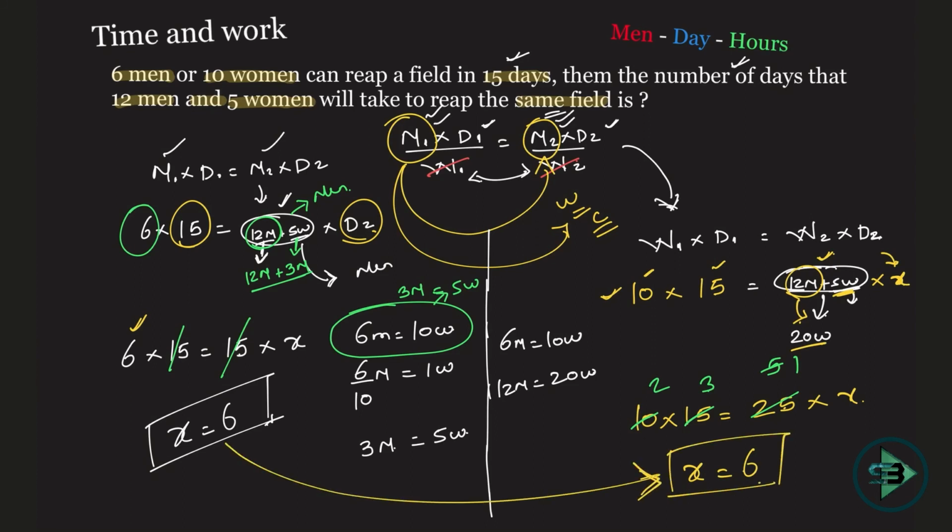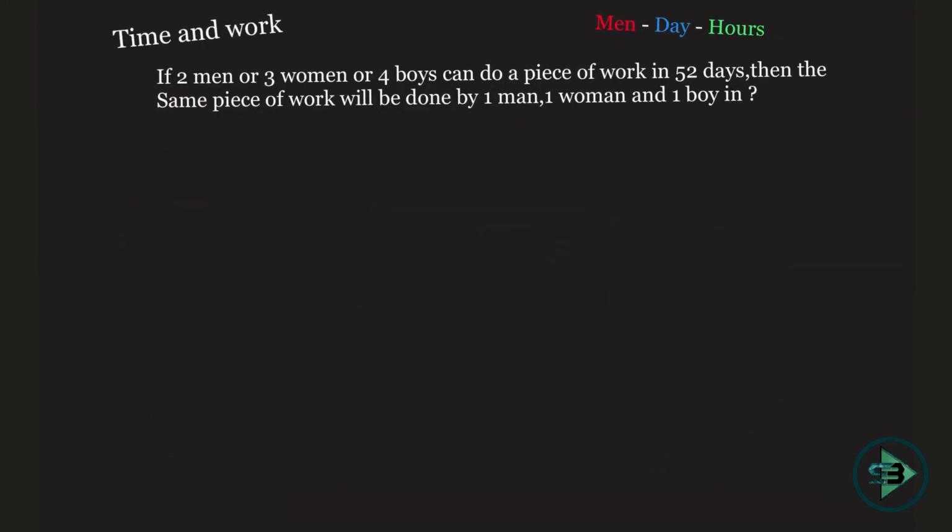So solve it by men or solve it by women, you will always reach the same answer. But what you have to make sure is you cannot compare men with women or women with men, or in the next problem you may see a child as well. So you cannot compare a child with a man or a woman because their efficiencies are different. That's how you deal with problems on efficiency. Start with any one of them that you feel would be easy to solve, and eventually you will reach your answer.